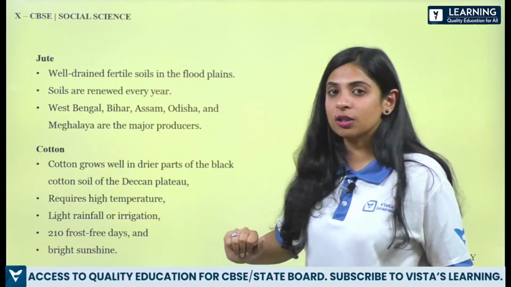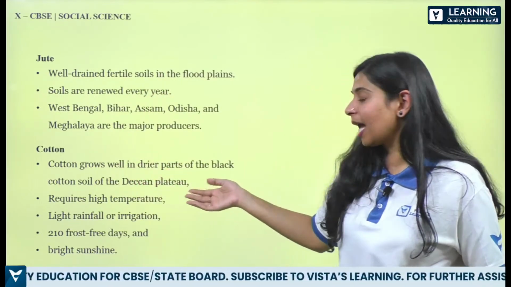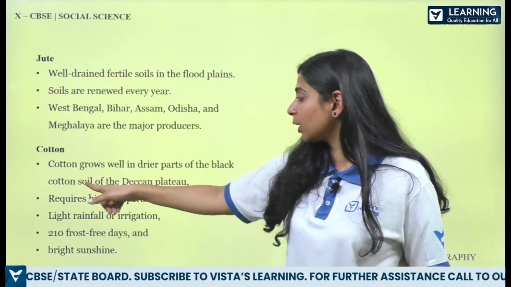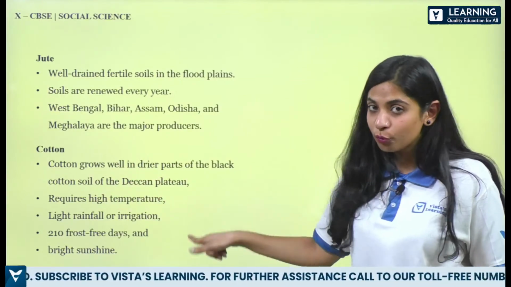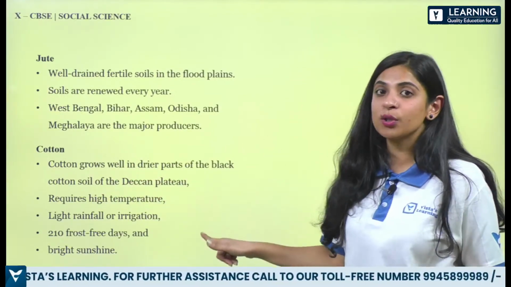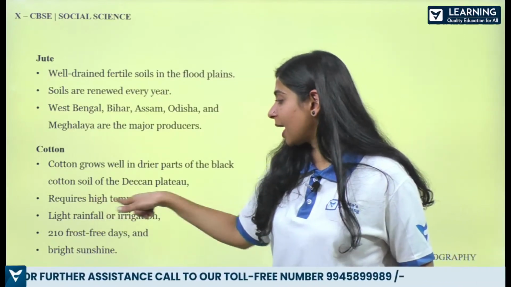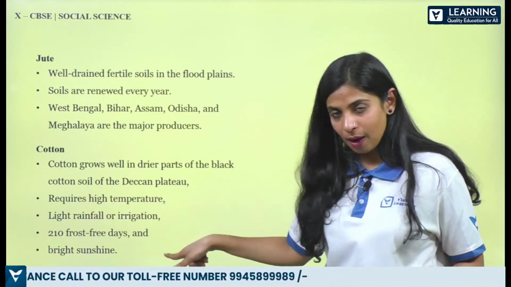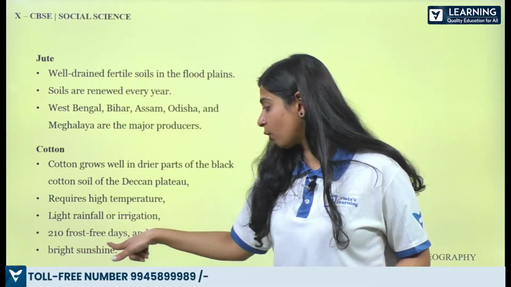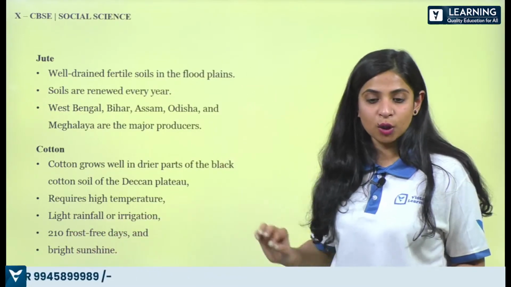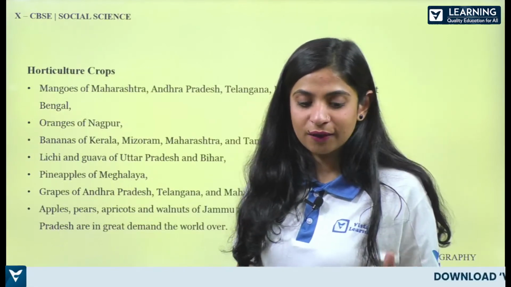Then we have cotton. Now cotton grows well in drier parts, okay, of the black cotton soil of the Deccan Plateau. Don't forget, black soil is used to produce cotton. It requires high temperature, light rainfall or irrigation, 210 frost-free days and bright sunshine. You are producing cotton if all these criteria are met. Alright. So with that, let's go to some horticulture crops.